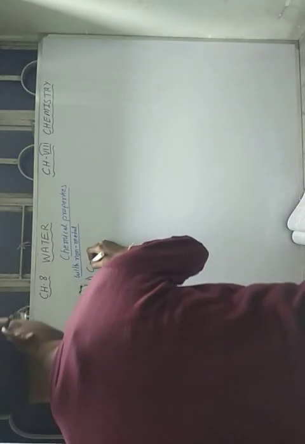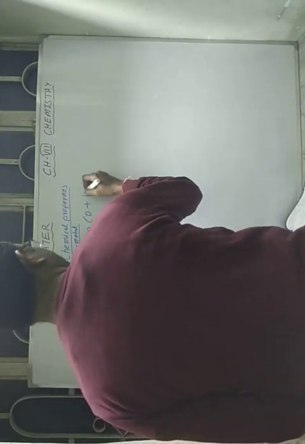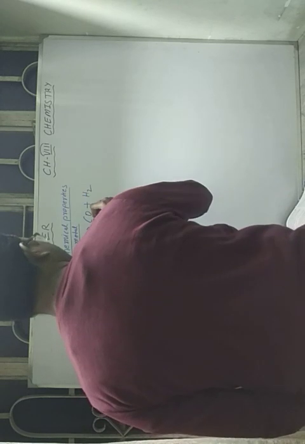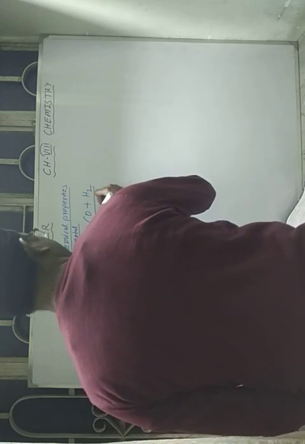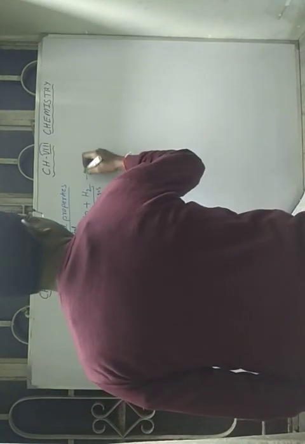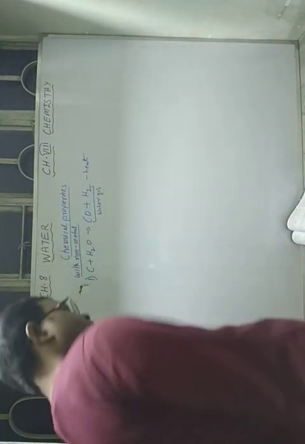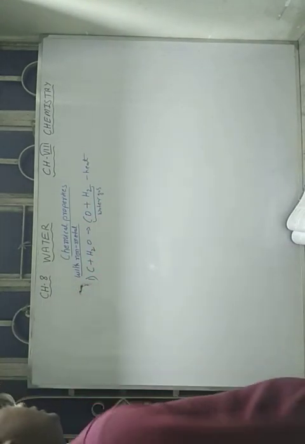carbon reacts with water, it's a non-metal, it gives a water gas, that is carbon monoxide with hydrogen, that is called water gas. Okay, with also some release of heat energy. Okay, next reaction with chlorine.